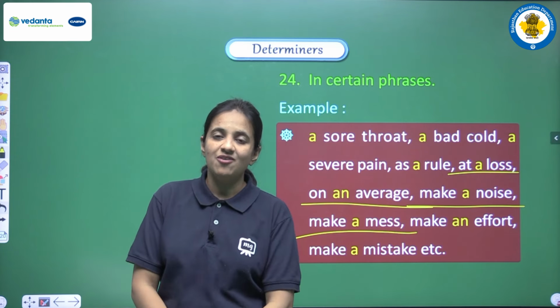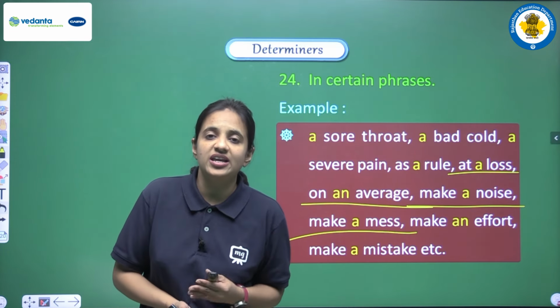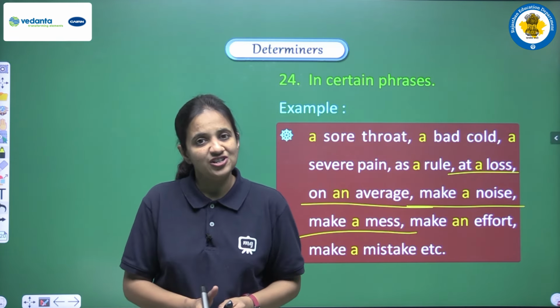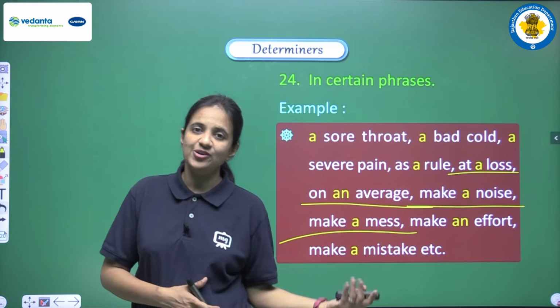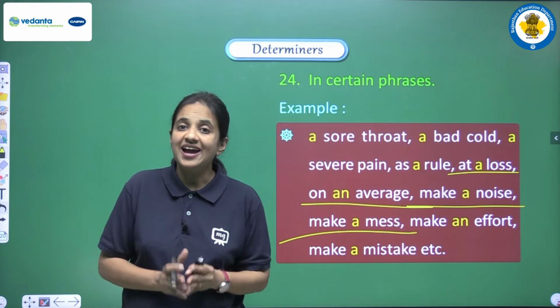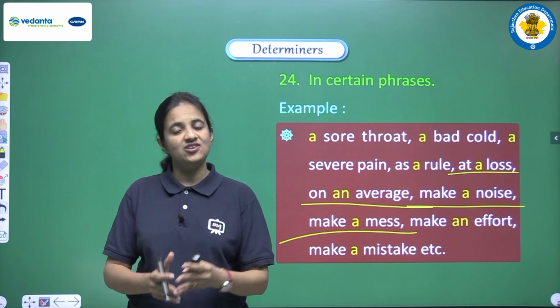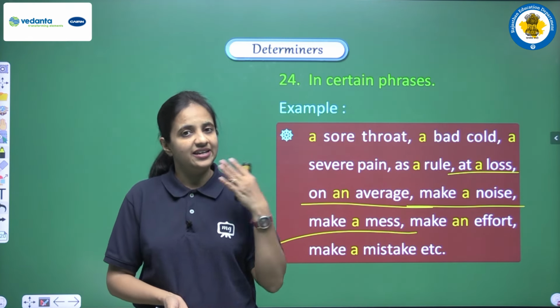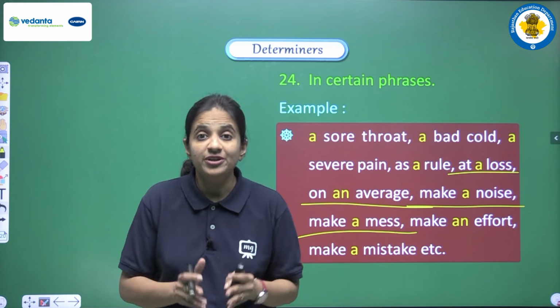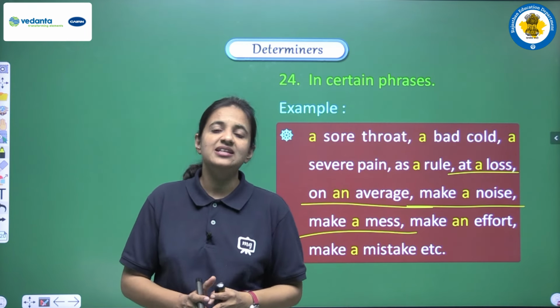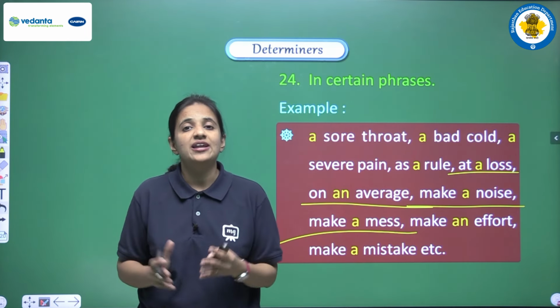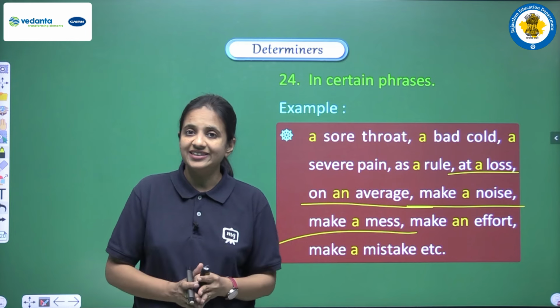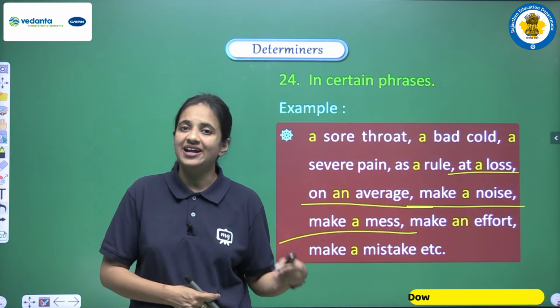Now I am very sure that the uses of a and an are very clear to you all. In the next video we will discuss the third article, that is the. We will see all the different uses and so many examples of the article the. And we will also see the omission of article. Omission of article means there are certain rules when we cannot use any article. That thing also we will cover in our next video.